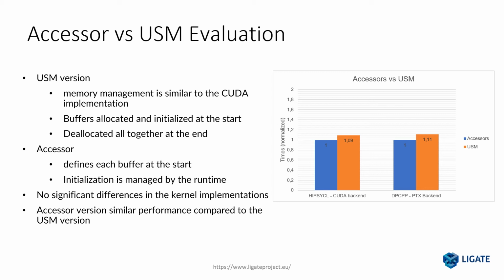On the other side, the accessor version declares each buffer at the start, and then the initialization is managed by the runtime. To keep the comparison as fair as possible, the kernel implementations show very few differences, besides the ones related to the different buffer types in the two versions. In our findings, the accessor version and the USM version achieve very similar performance on different platforms and backends.